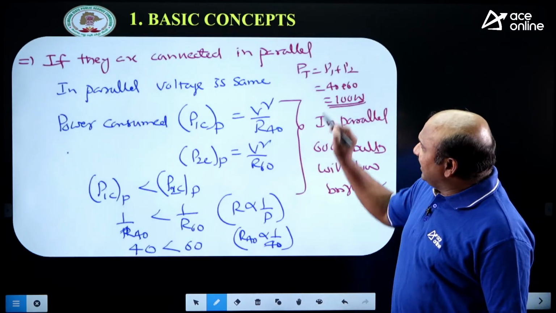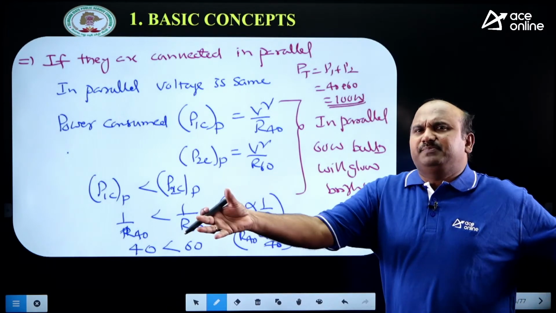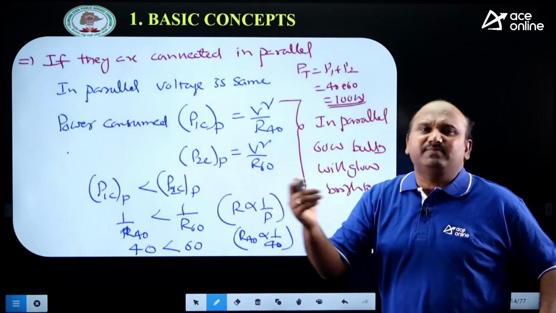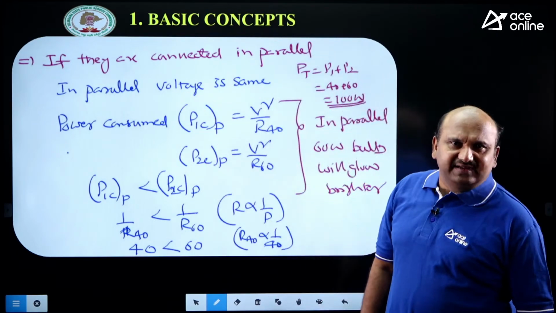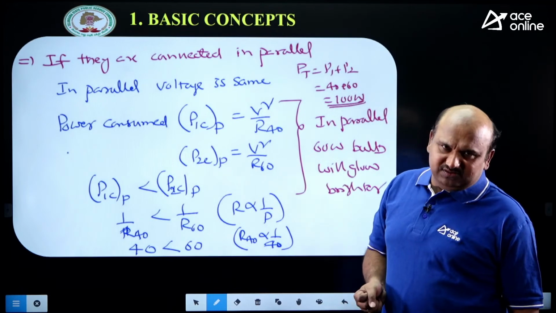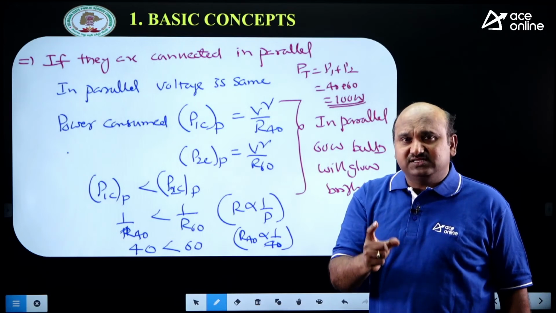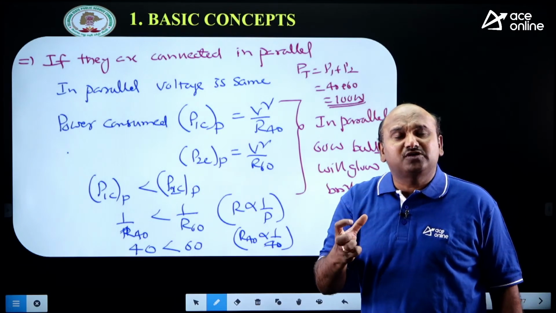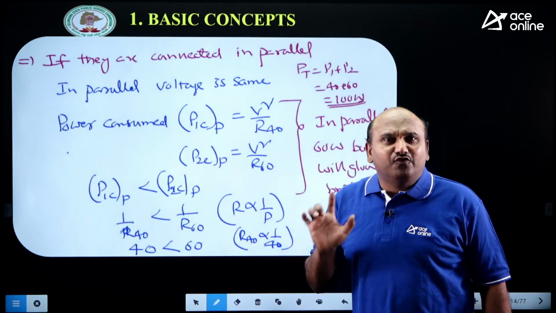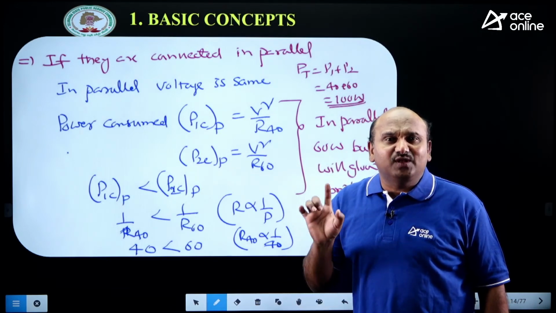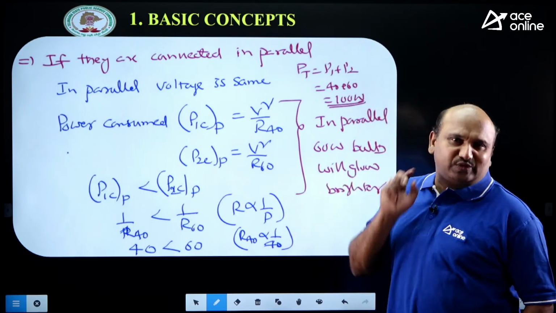Right, now if you connect in parallel, which bulb glows brighter? The 60 watts. In parallel, the bulb with the higher rating will glow brighter. All the loads are connected in parallel only, because parallel connection gives two advantages. First, we get the maximum output from the corresponding load, and also if any one of the loads gets damaged, my system will not be disturbed. These are the two advantages.